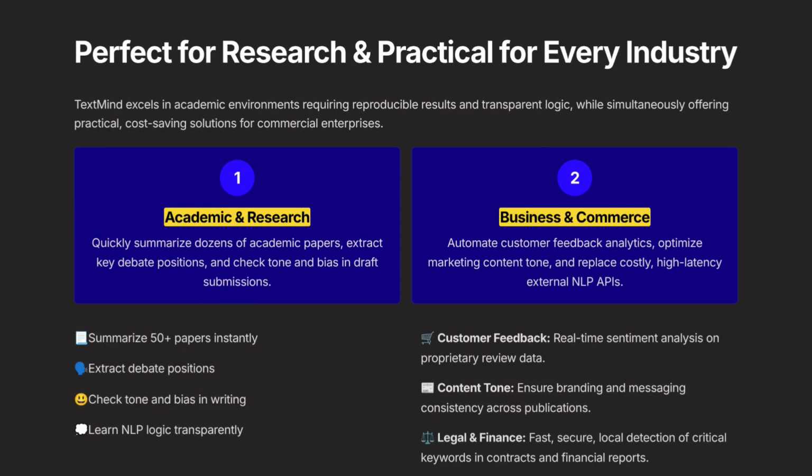For academia, TextMind helps in literature reviews, bias detection, and thesis writing. It provides transparent algorithms, so students learn NLP concepts without black box models. For businesses, it analyzes customer reviews, competitor content, and compliance documents. It extracts trends, identifies risks, and saves thousands in NLP costs.